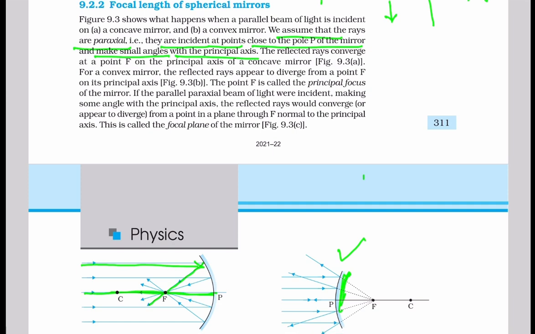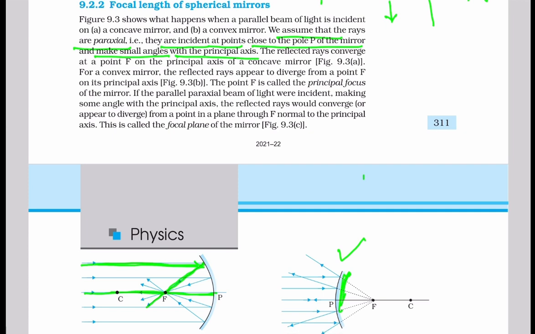In the case of a convex mirror, the reflected rays appear to diverge from a point on its principal axis. So in the case of concave mirror, you have seen that the parallel rays after reflection from this concave mirror pass through a point F on the principal axis, and this point F is called the focal point.